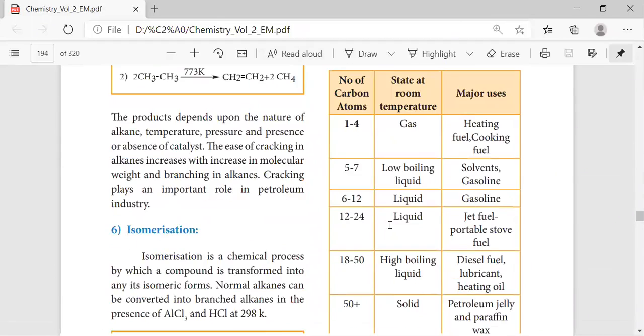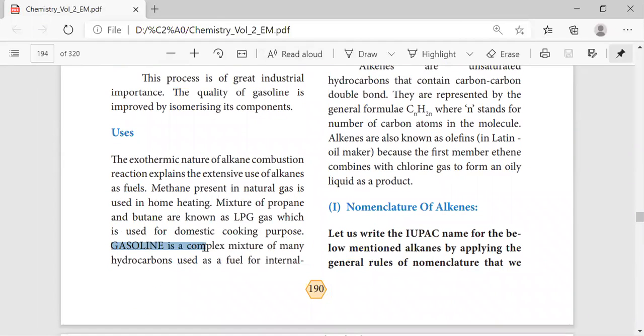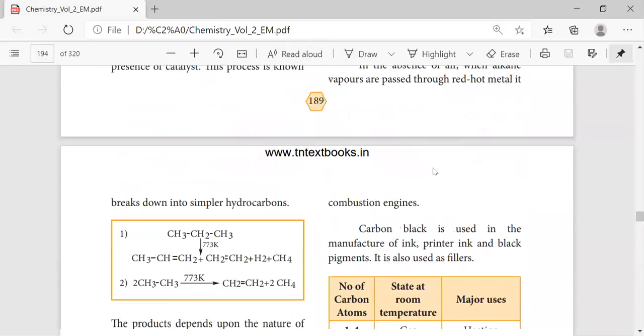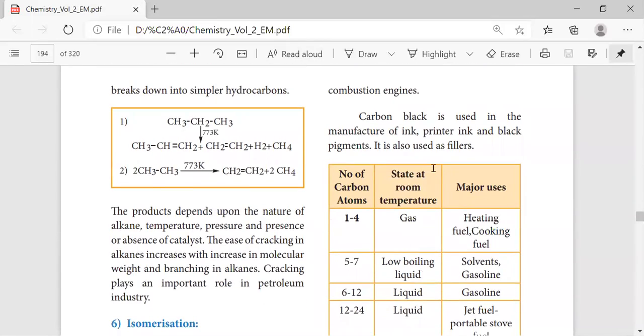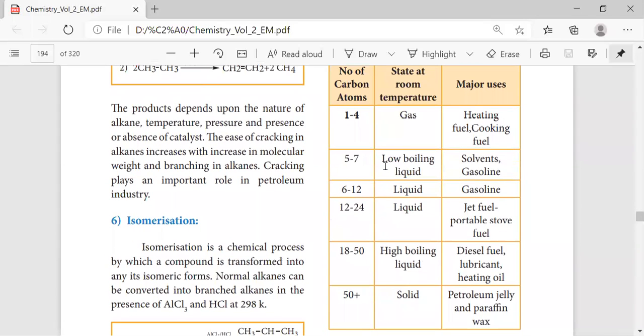Especially for combustion engines and gasoline, cooking purposes, LPG, so for domestic purposes and also for industries, they play a major role. The carbon black is used in the manufacture of ink and black pigments. It is also used in fillers.